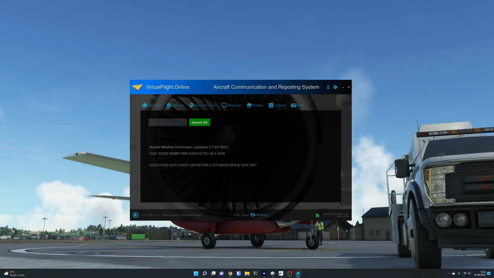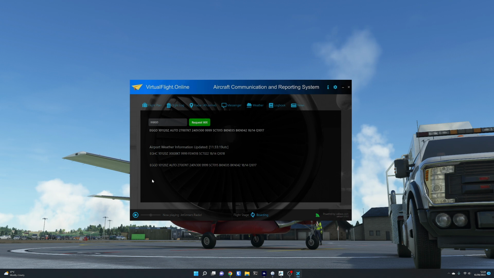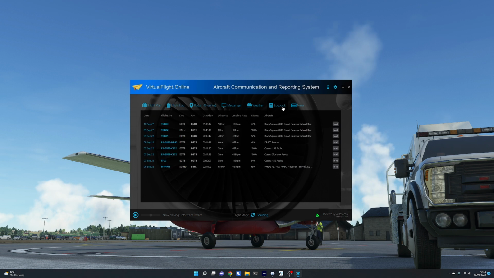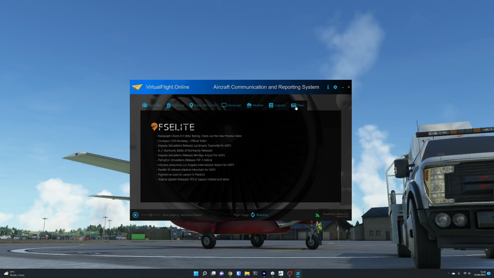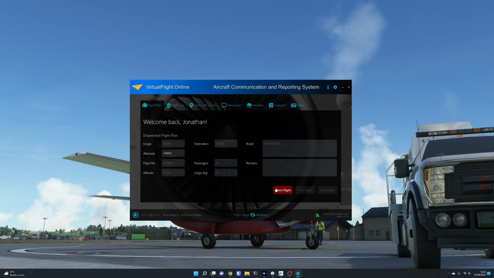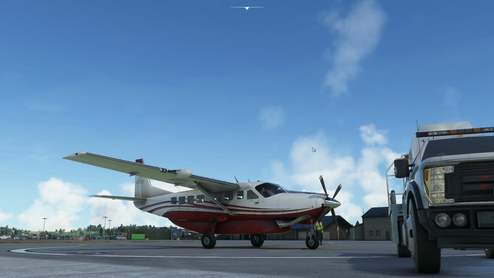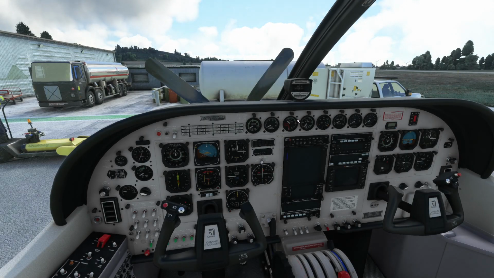You can get weather reports. So if we put in the weather for EGHD right now, also EGGD, for example, we can get the METAR. So you can see it's automatically fetched the weather for our departure and arrival airfields. Then we can go and look in the logbook, so we can see any flights we've done in the past, and we can see any news across the industry. But to be honest, once you have started your flight, you can just minimize this, and then it's down to us to go and start our flight.